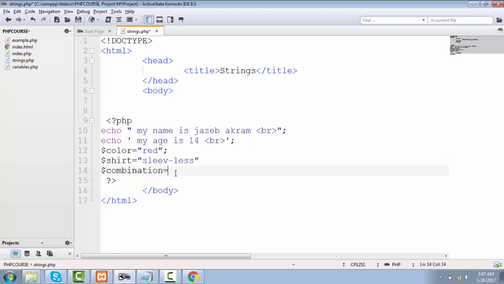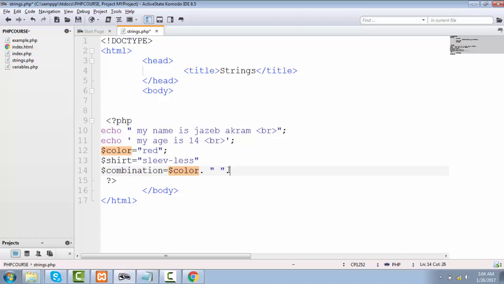You can simply say that combination is equal to color. So if you want to connect your color with your shirt, you can concatenate it, means combine it, by using this dot sign. So here I'm just going to use this dot sign to concatenate our color with our shirt, and after that I'm going to add one more string, one empty string, because I told you earlier that anything that comes in double quotation or single quotation will be a string. So if there is nothing in the double quotation, it's also a string but it's an empty string.